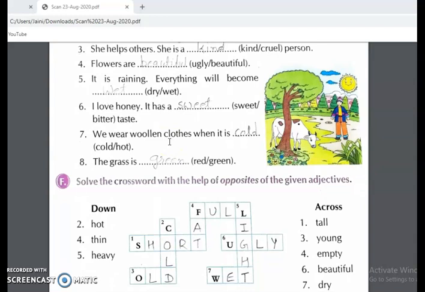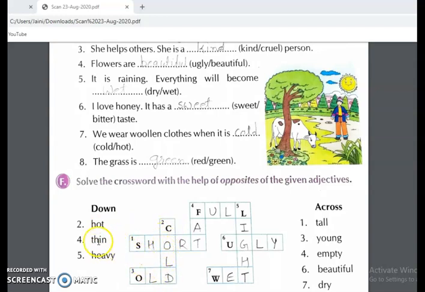Like this, you have to complete all the blanks, and afterwards, last but not the least, question number F. Here a crossword is given and down and across keys are there. Accordingly, you have to write the answers. For example, first one, down key 2, hot. We have to write the opposite of hot. So what is the opposite of hot? The opposite of hot is cold. So we have to write down